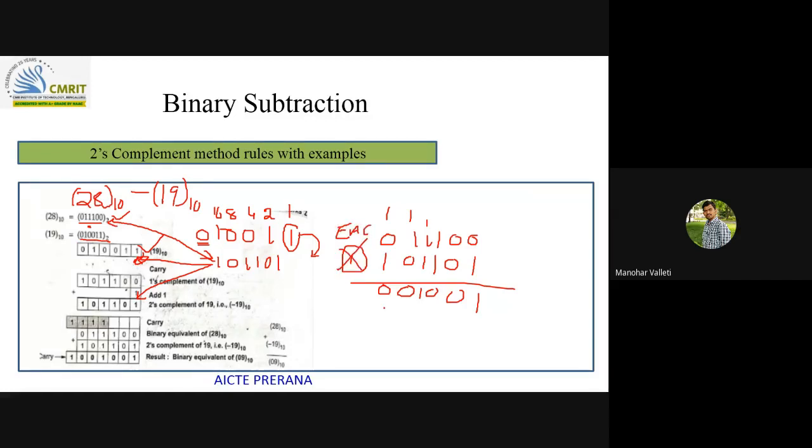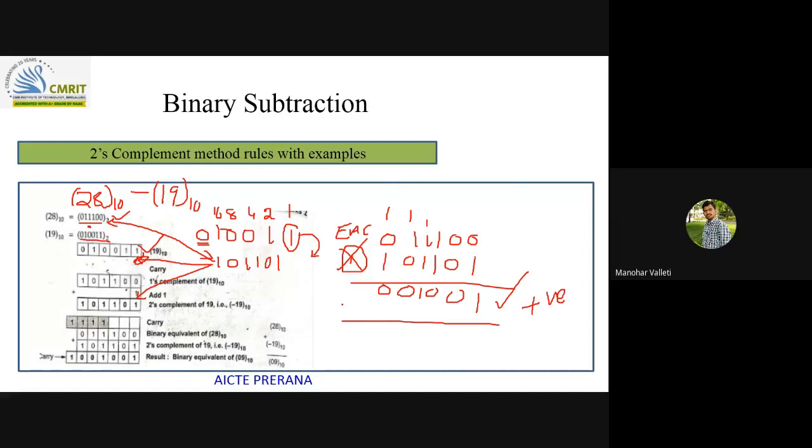Discard this. This is the result: 9, right? 28 minus 19. So whatever the result is, it is a positive number. Same, if you do 19 minus 28, you'll get a negative, minus 9. So with this we have completed the binary subtraction.